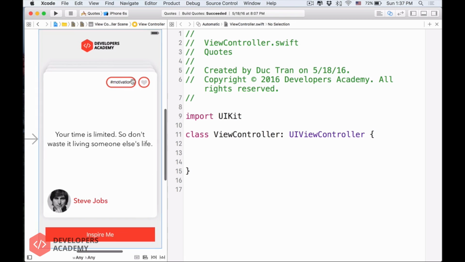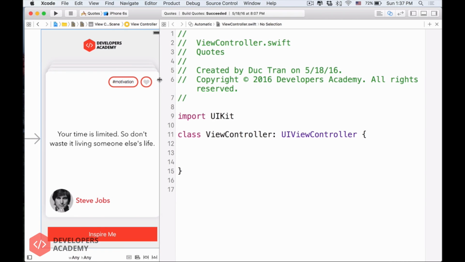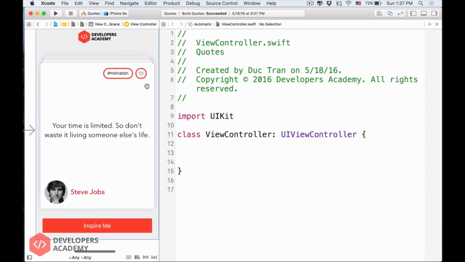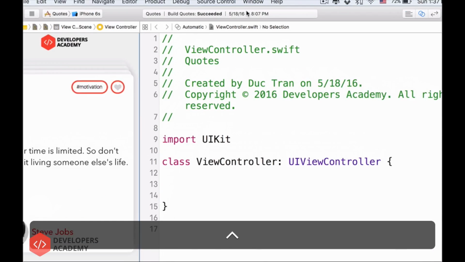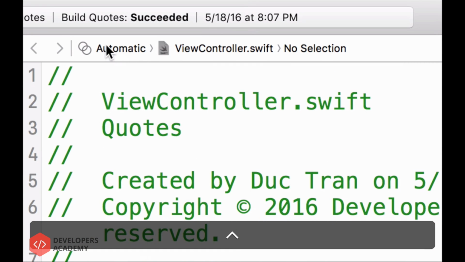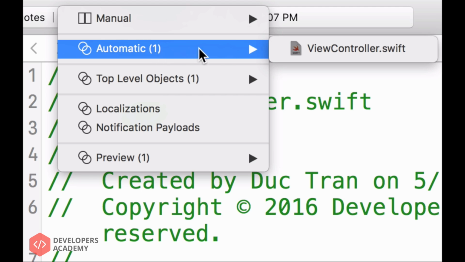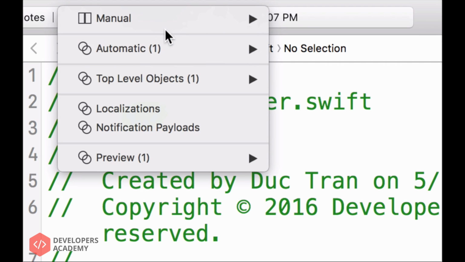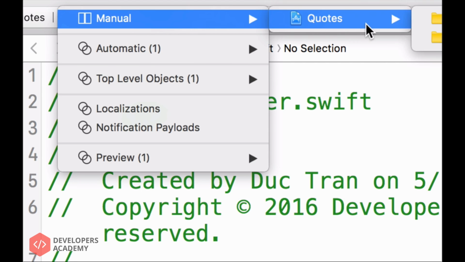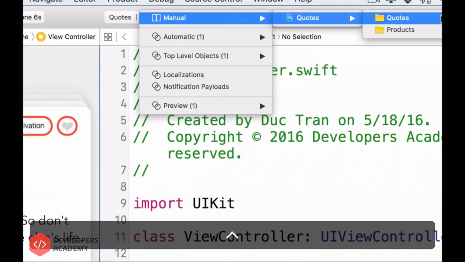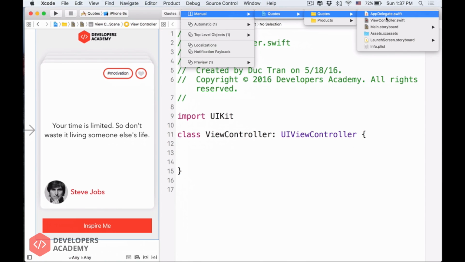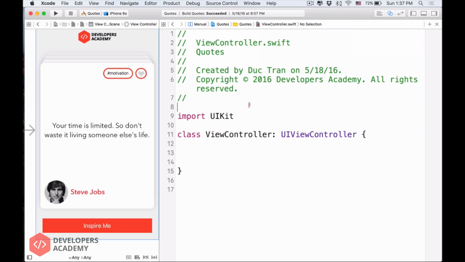On the left hand side, we have our main.storyboard, pretty cool. On the right hand side, we have our ViewController, the file that we just saw. So if you don't see the ViewController, chances are the bar over here, you can choose automatic and then ViewController, or you can do manual, quotes, and then quotes like that, okay? And then you choose the ViewController like this.